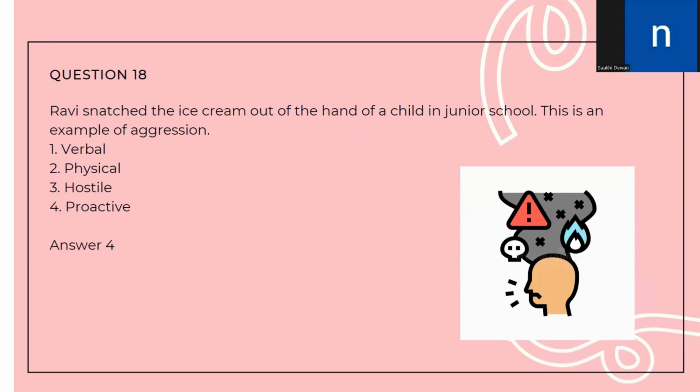Question number 18. Ravi smashed the ice cream out of the hand of a child in junior school. This is an example of dash aggression. So this will be an example of proactive aggression, in which a person bullies others without any provocation. The child did not provoke Ravi to bully him. The bullying happened without any provocation. So it is an example of proactive aggression.